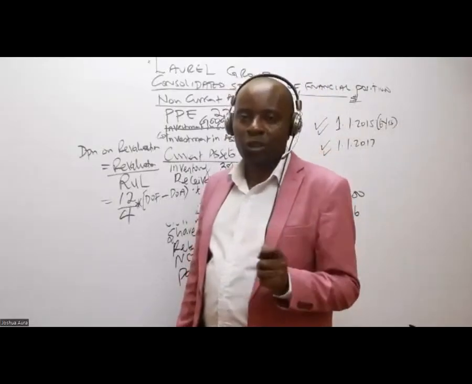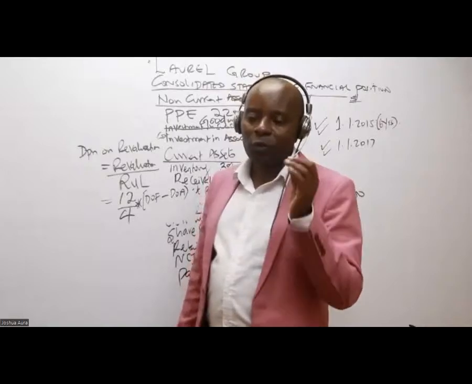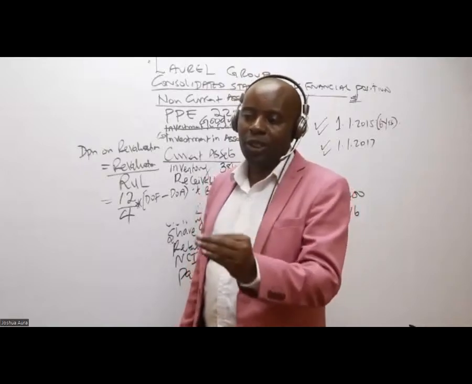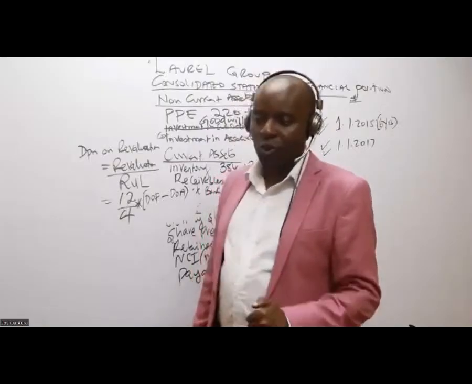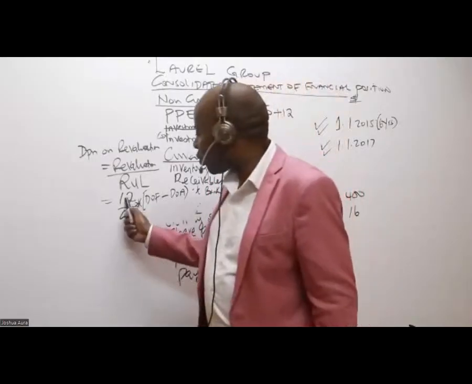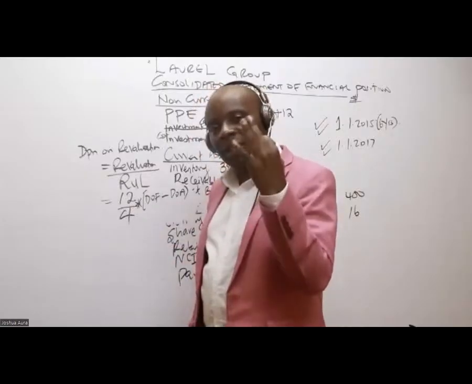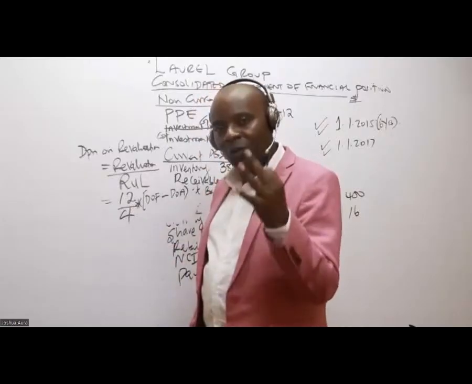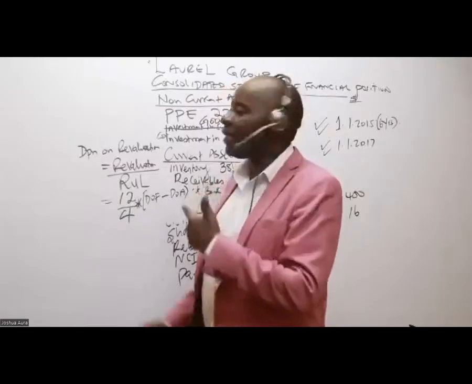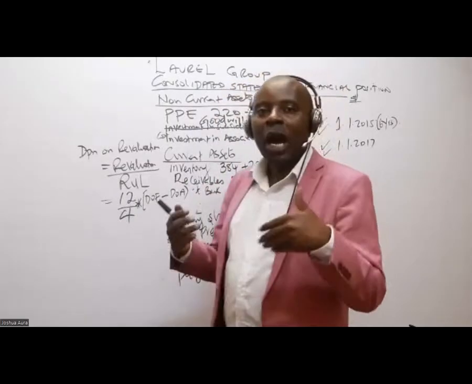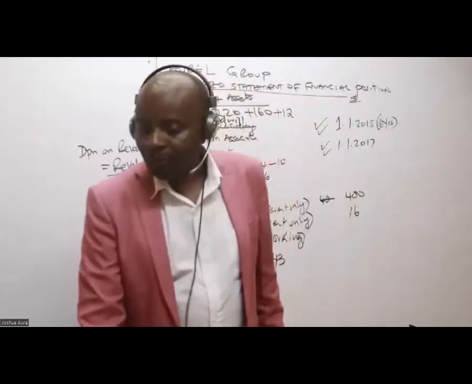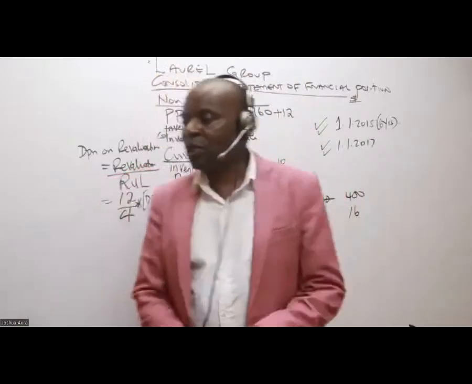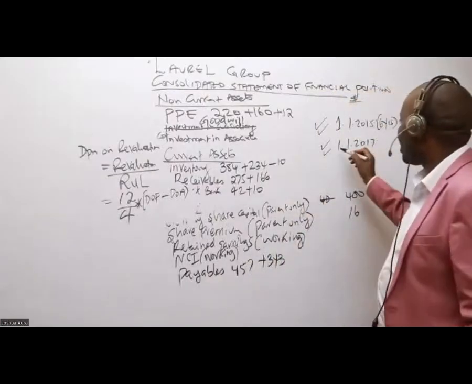DOA stands for date of acquisition, the date when we acquire the subsidiary. So this 12 over 4 will give me 3. I'm depreciating 3 for each year. But they want cumulative, so I want to know how many years I stayed with this subsidiary. In this question, we know that the date of acquisition is 1st of January 2017.